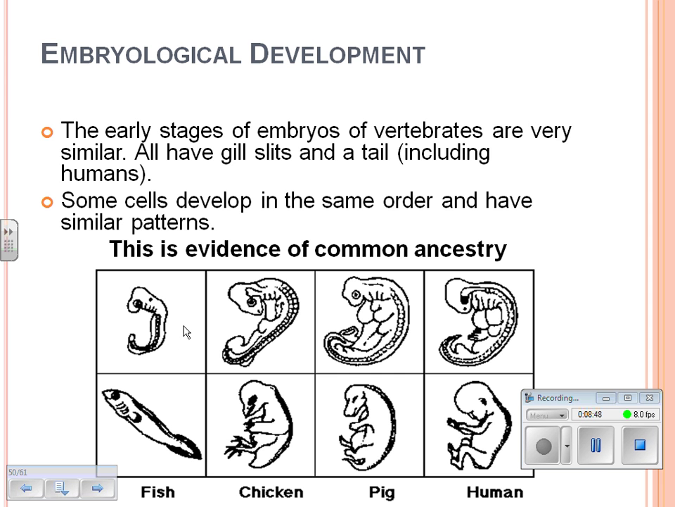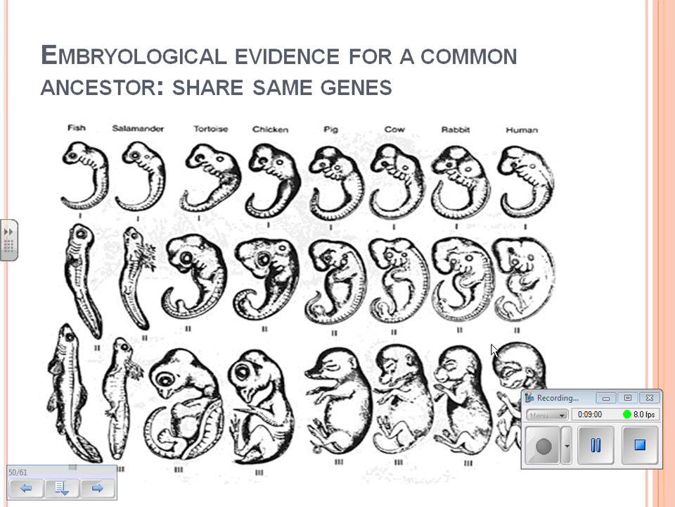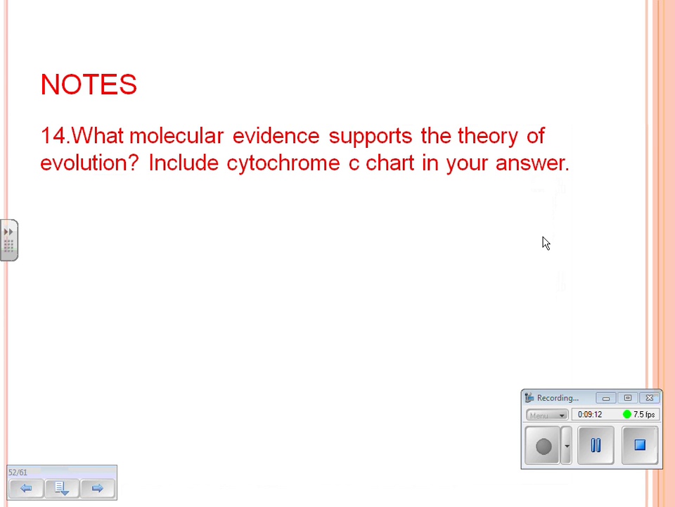So what's embryology? This is embryonic development. The early stages are very similar. Look at the fish, the chicken, the pig, and the human. Early stages are very similar. So this just suggests that maybe at one point we shared a common ancestor. Here's another example. Fish, salamander, tortoise, chicken. We all are animals, might have come from a common ancestor at one point in time.